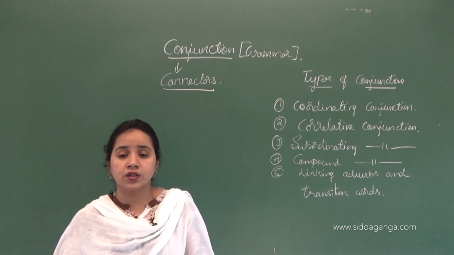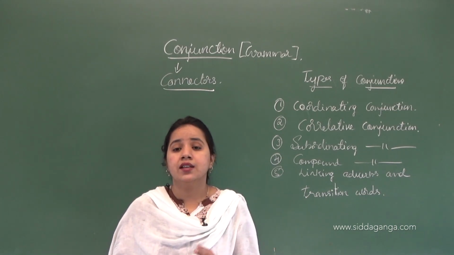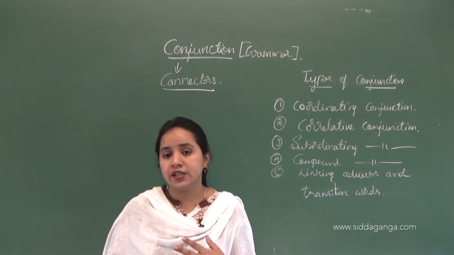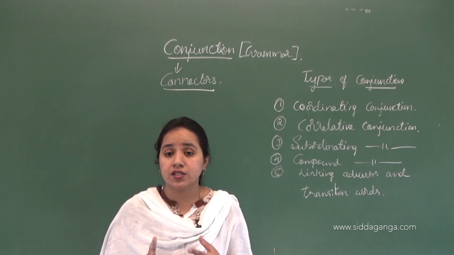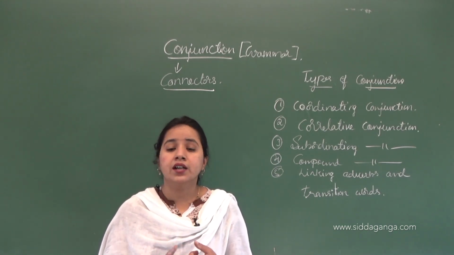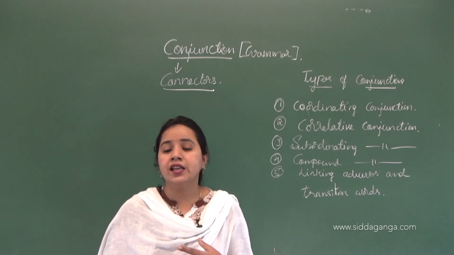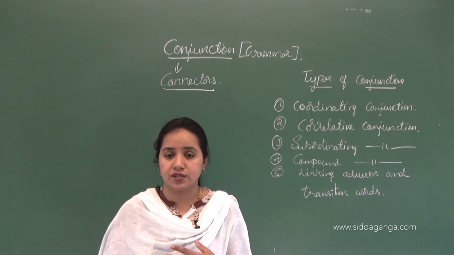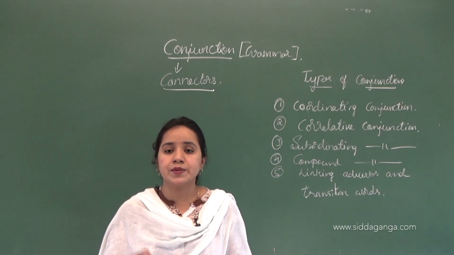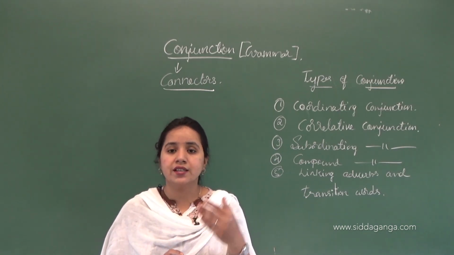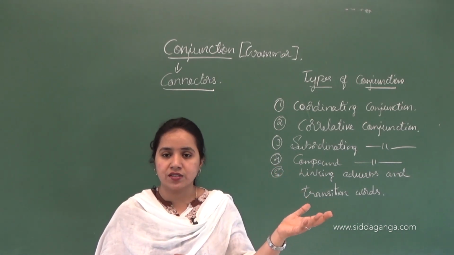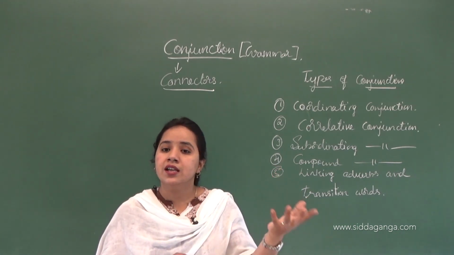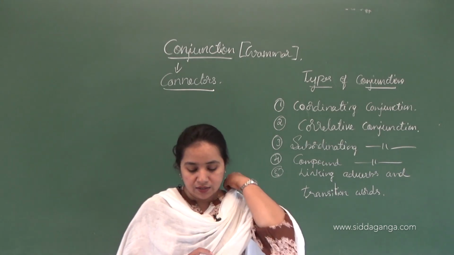The different types of conjunctions are coordinating conjunction, correlative conjunction, subordinating conjunction, compound conjunctions, linking adverbs and transition words, okay? These are the types of conjunction. Let's learn one by one what the types of conjunction are and how we use them in framing sentences, okay?